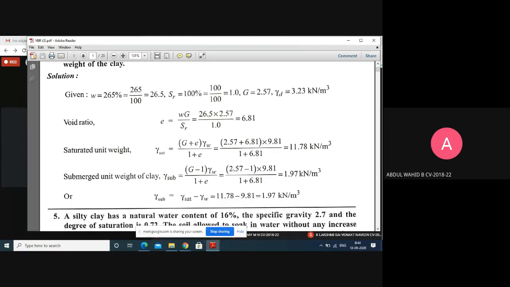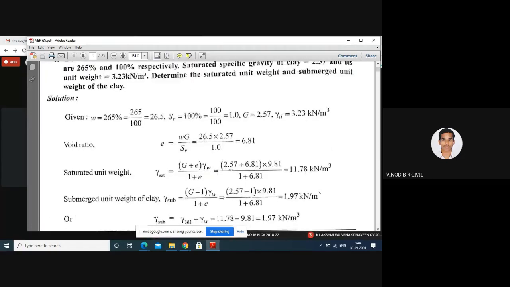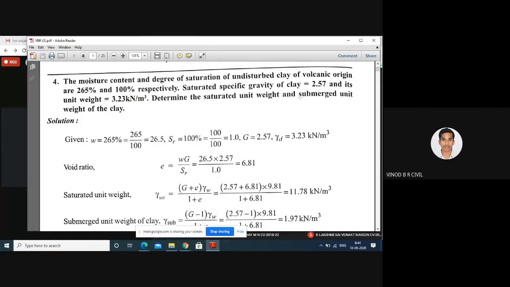See, in examination, you can expect this kind of problem. Only thing is, instead of 265, you can expect 200 or 300, like that. And instead of 100%, they will change it to 160, like that. And unit weight, you can expect 4.5, like that. Remaining things are as it is, only they will change the numerical values. With respect to the numerical values, you have to calculate the saturated unit weight and submerged unit weight.